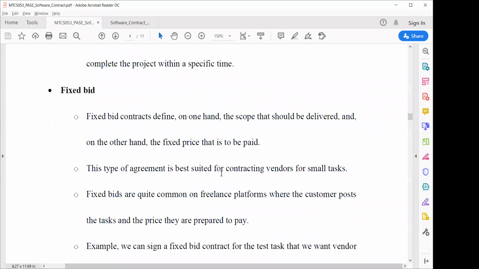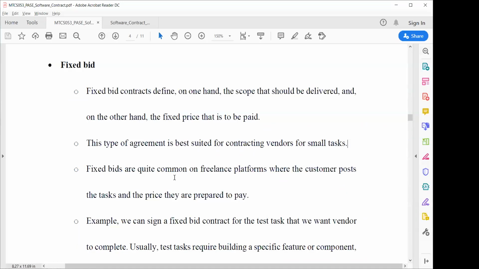This type of agreement is suited for contracting vendors for small tasks. If you are developing a very small software, suppose a small application which does not require very dynamic content or any additional features, you can go for that. You will sign the contract on a fixed bid basis, and the developer should agree on that.